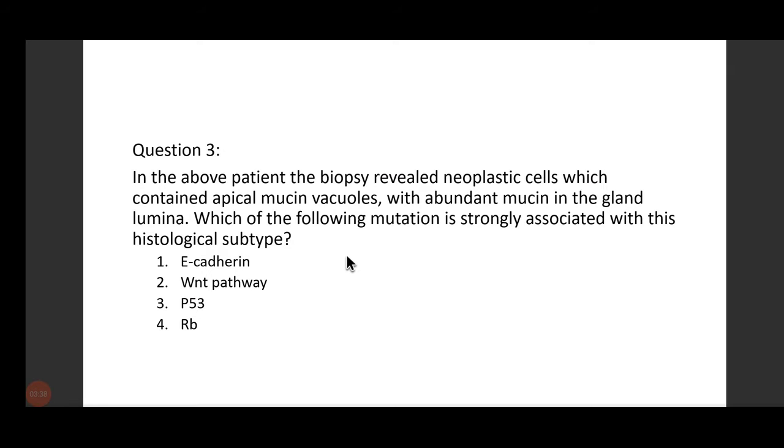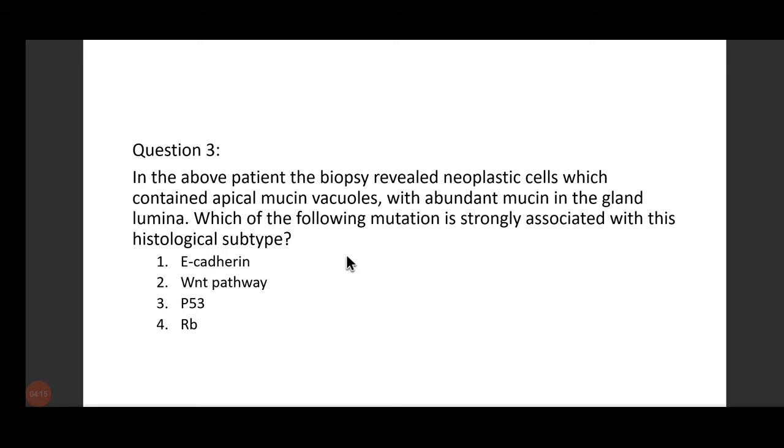And in diffuse type, what happens? Can anyone answer? In diffuse type of adenocarcinoma, what happens? Yes, CDH1 mutation happens, because of which there is loss of E-cadherin, because of which the cells become discohesive. Now, what is discohesive? The cells do not adhere to each other, and you get to see this very clearly in such cases, in diffuse type of adenocarcinoma.